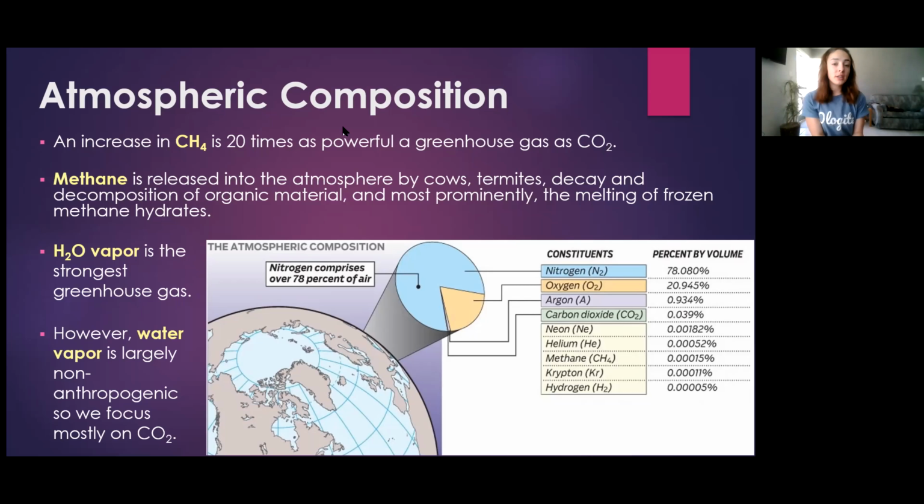However, even as strong a greenhouse gas as methane is, water vapor is the strongest. However, water vapor is not a large focus of tackling today's climate change because it is largely controlled by non-anthropogenic causes, and therefore we can't really do anything about it.